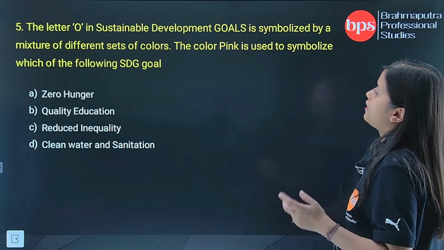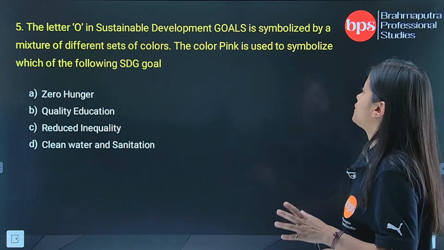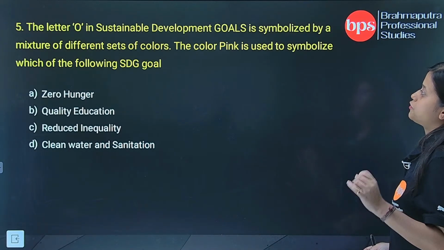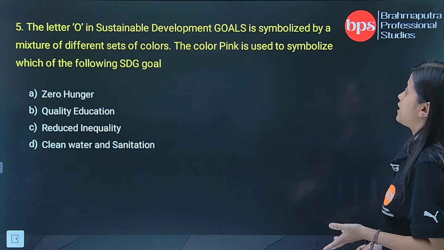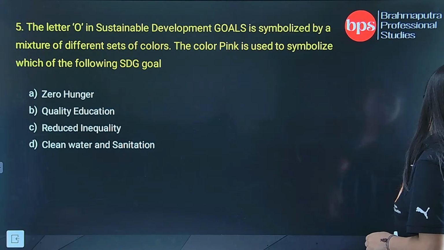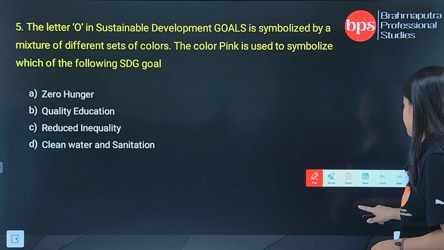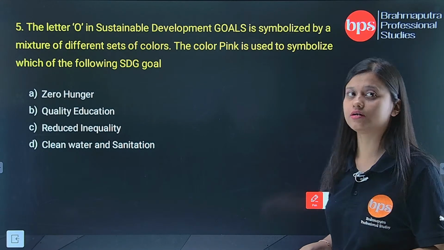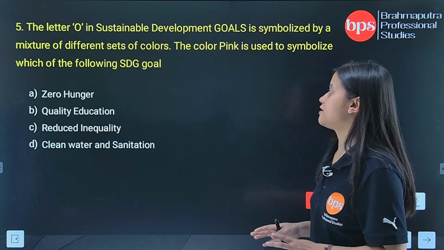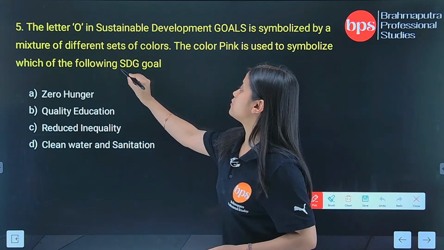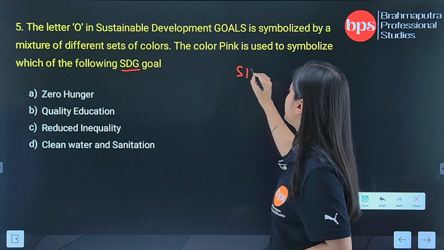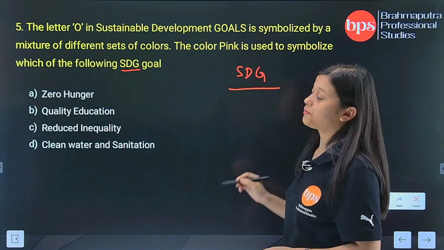Question number 5. The letter O in Sustainable Development Goals is symbolized by a mixture of different colors. The color pink is used to symbolize which of the following SDG goals? Now, this may seem a very difficult question. All of you must have come across the term SDG. SDG is Sustainable Development Goal.